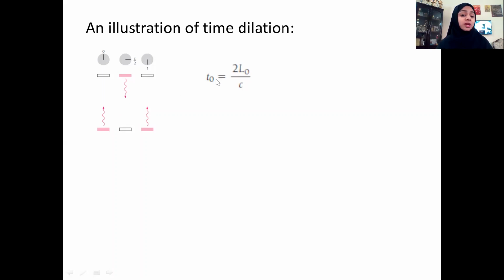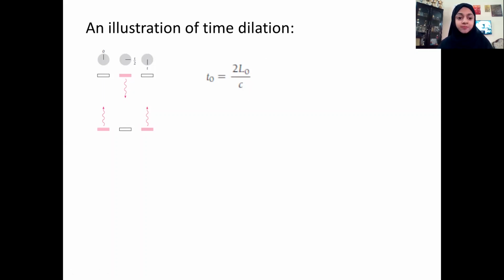So T0 will be equal to 2 times L0. L0 is the distance between these two mirrors, and c is the speed of light in free space or in air. So the total distance traveled when it makes a round trip is L0 plus L0, which is 2L0 divided by the speed. So time T0 is equal to distance by speed.